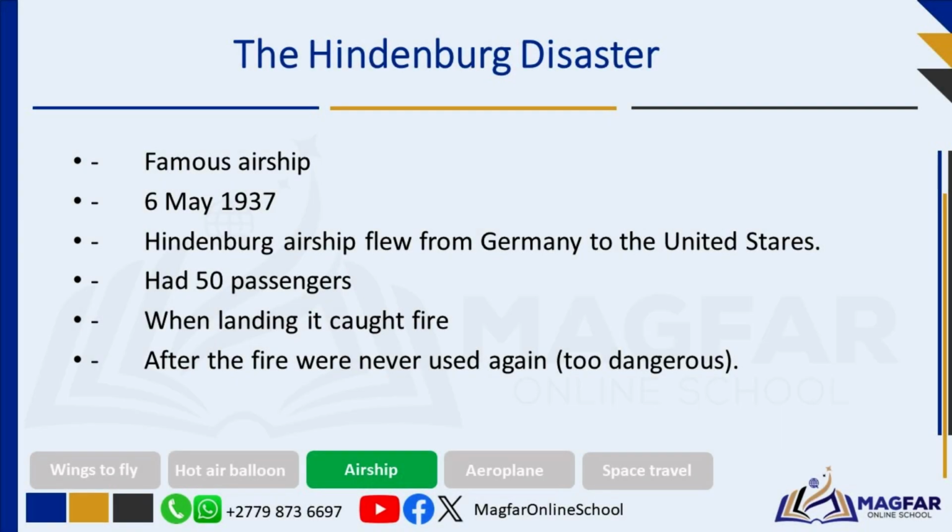The Hindenburg was a famous German passenger airship, and in 1937 the airship flew from Germany to the United States, crossing the Atlantic Ocean. The Hindenburg met a catastrophic end in a fiery crash on the 6th of May, 1937, in New Jersey. Carrying passengers and hydrogen gas, the airship caught fire during landing, leading to the loss of 36 lives. This disaster marked the decline of passenger airships and highlighted the dangers of using flammable hydrogen as a lifting gas. The public viewed airship travel as too dangerous and airships were never used again for travel.